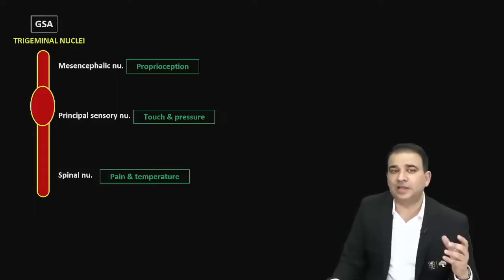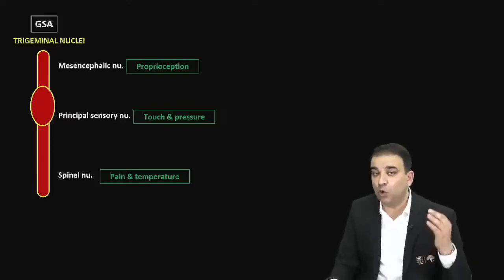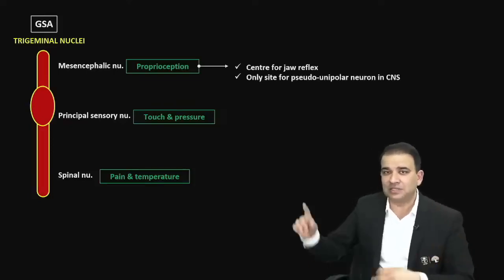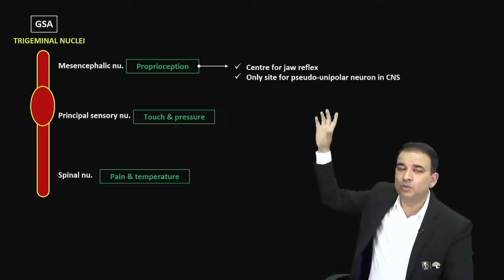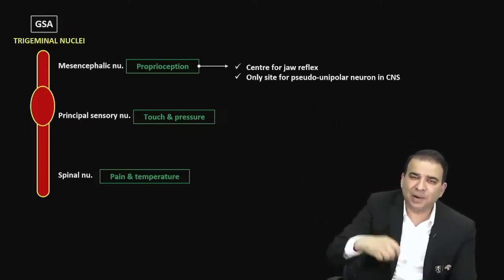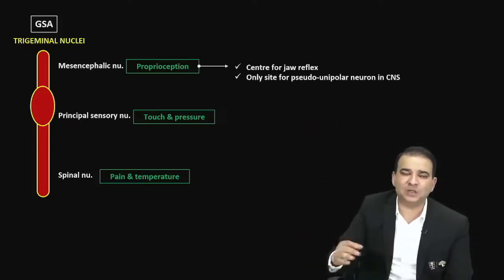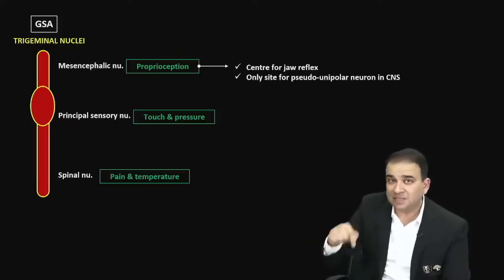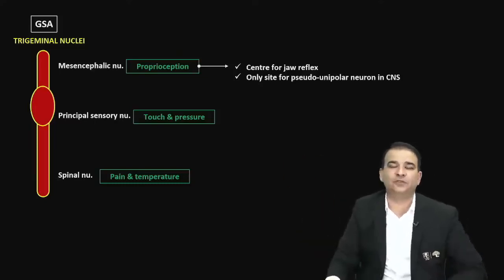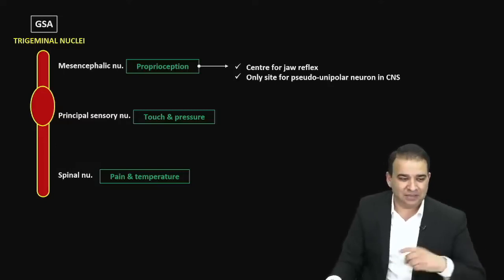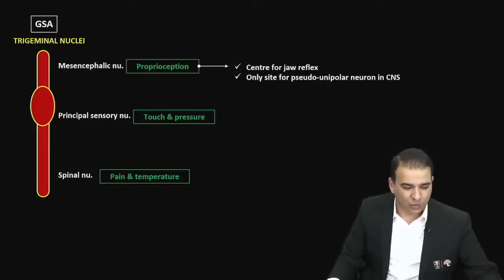And one speciality of this mesencephalic nucleus is it is the only site in the central nervous system having pseudo unipolar neuron. Outside CNS you will find a lot of them, but inside CNS this is the only site for pseudo unipolar neuron. That is the mesencephalic nucleus.